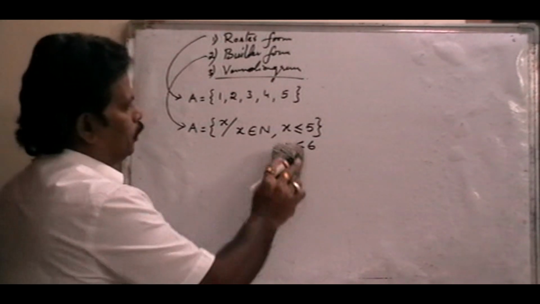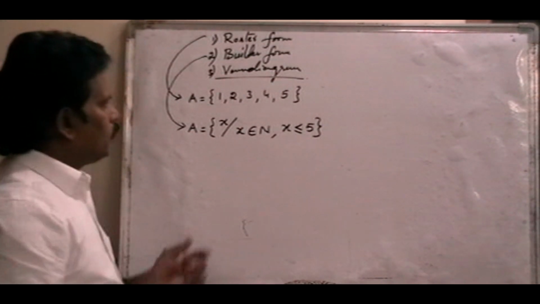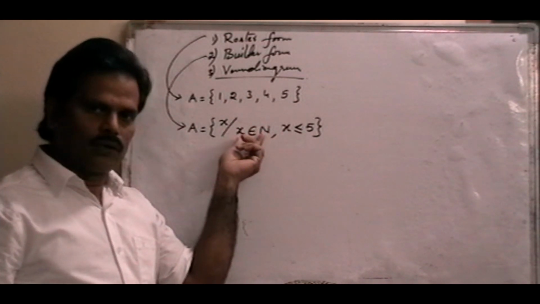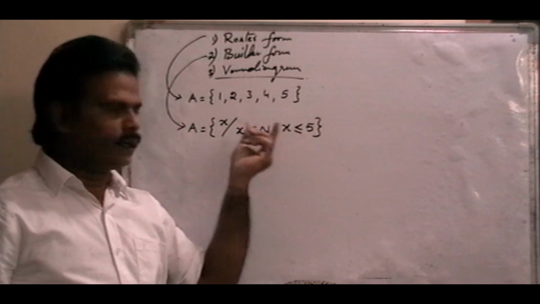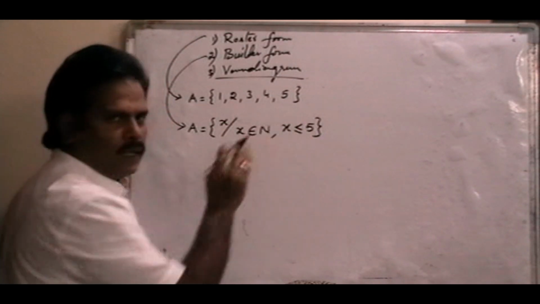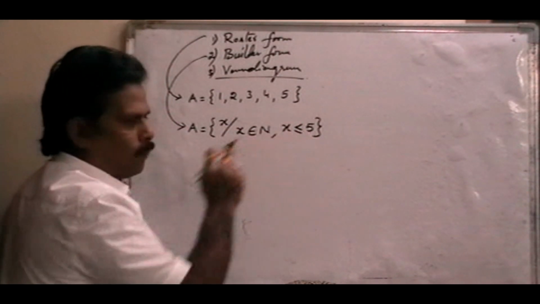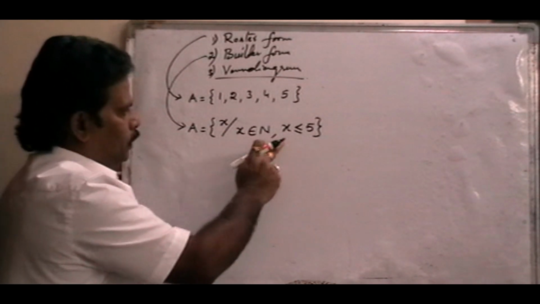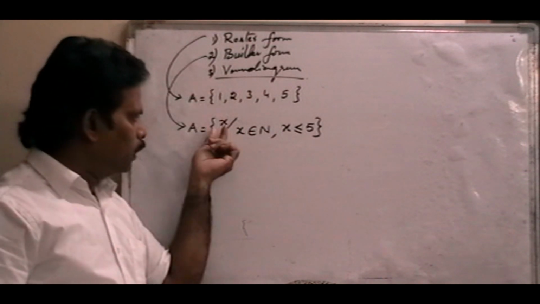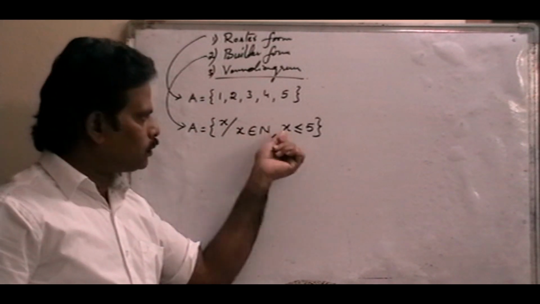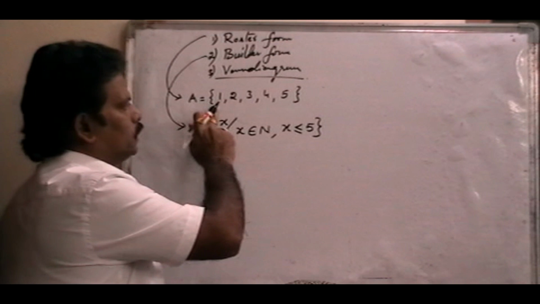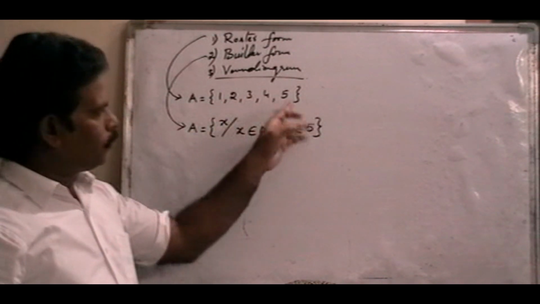So this is called builder form. Builder means the elements are natural numbers, and the quantity is less than or equal to 5. Quality and quantity: which type of elements are there, and how many elements are there. That is called set builder form. In this set A, X is one of the elements, that element is a natural number, and it should be less than or equal to 5. That means the set has the first 5 natural numbers 1, 2, 3, 4, 5.